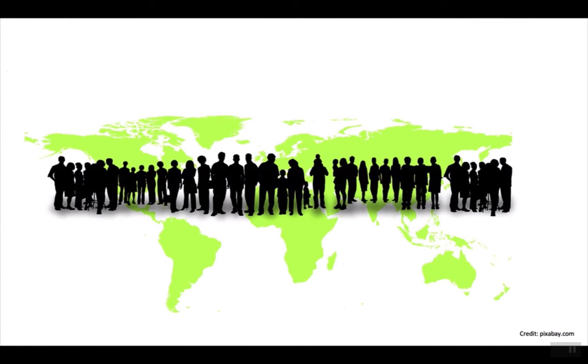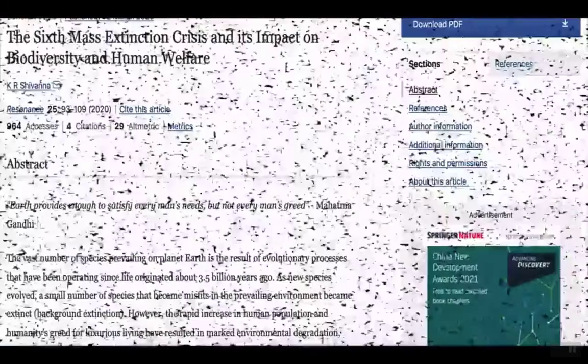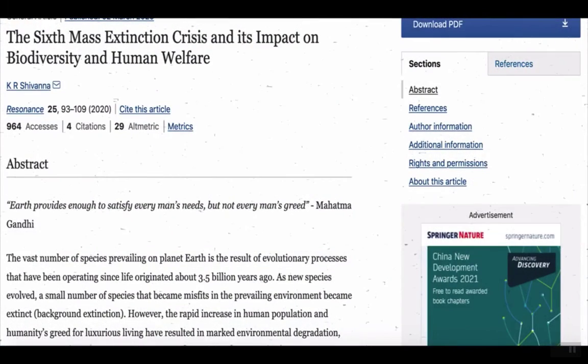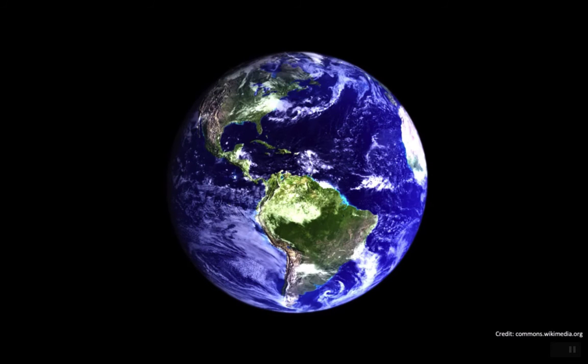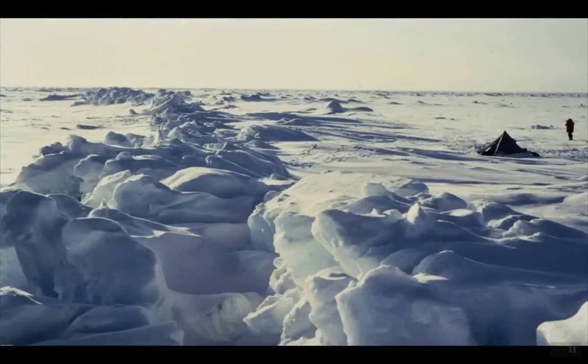Because humans are altering the Earth so vastly, this has a major effect on the species that live on this planet. According to Keisha Rana, author of the article The Sixth Mass Extinction Crisis and Its Impact on Biodiversity and Human Welfare, he states that the UN Summary Report on Biodiversity released on 6 May 2019 finds that around 1 million animal and plant species are now threatened with extinction, many within decades. This shows that a vast majority of species and plants are affected by loss of habitat and changing environmental factors such as the temperature.